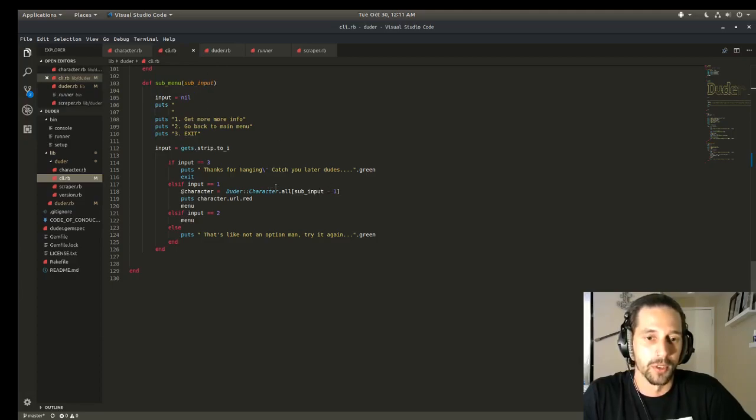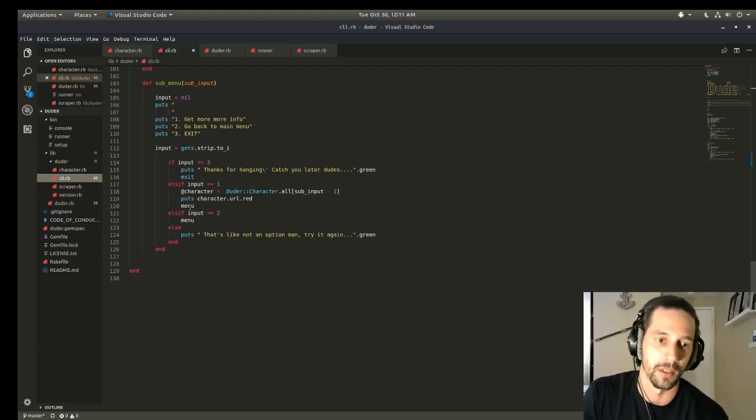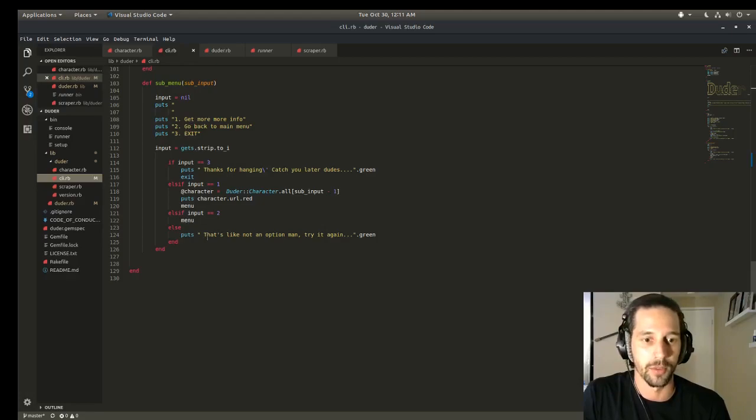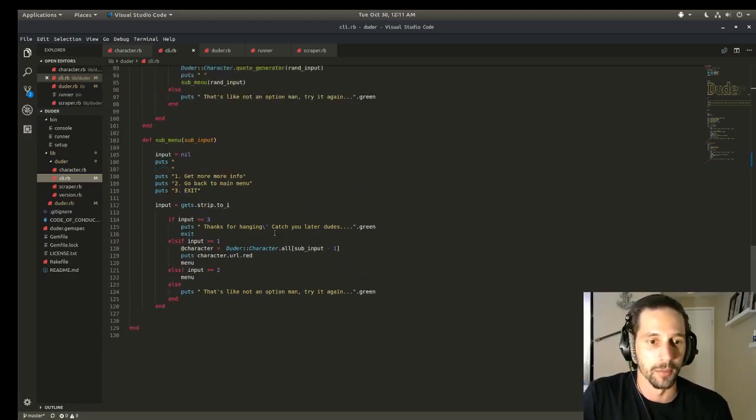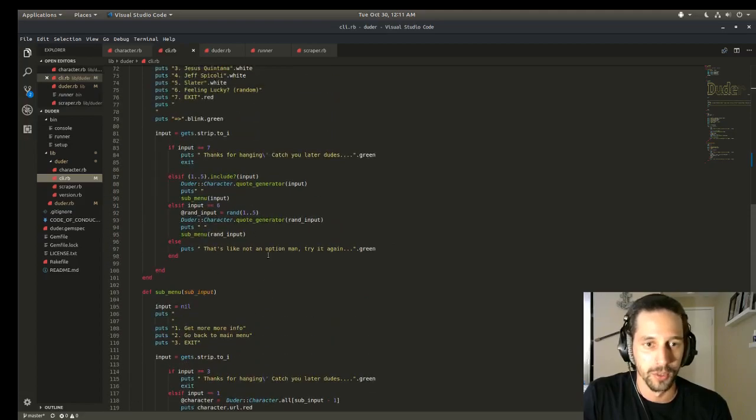So that way it's still going to give me more information about that character instead of taking this new input. And then it's going to put that character's URL in red, and then you go back to the menu. If you hit 2, that's when I go back to the main menu. It's just going to go back to the menu. And again, if it's anything else and it's not valid, it's going to say that's like not an option, man. Try it again.